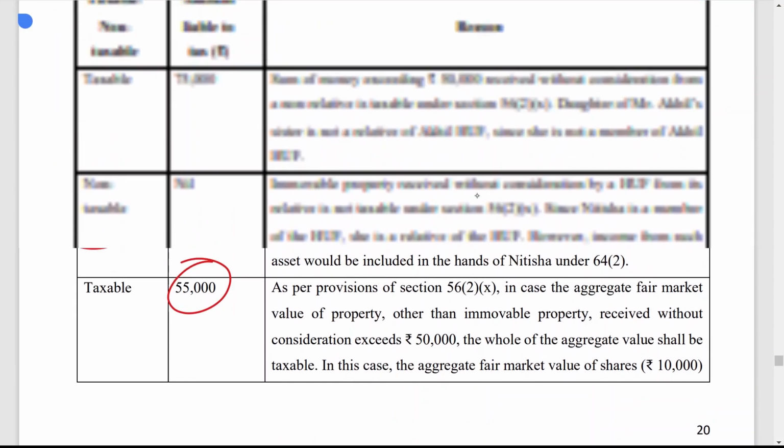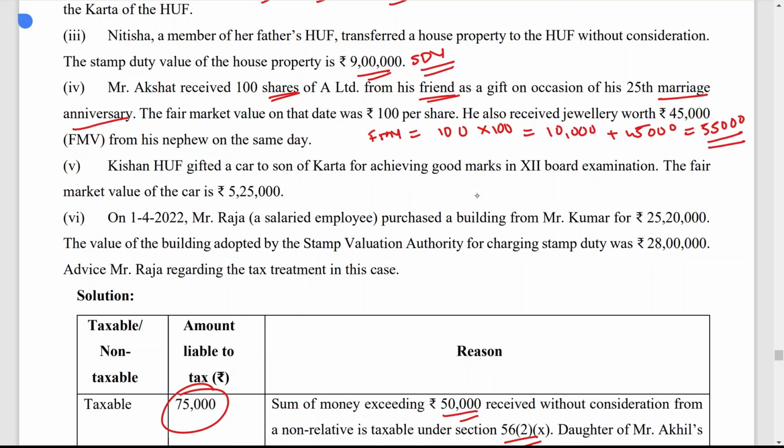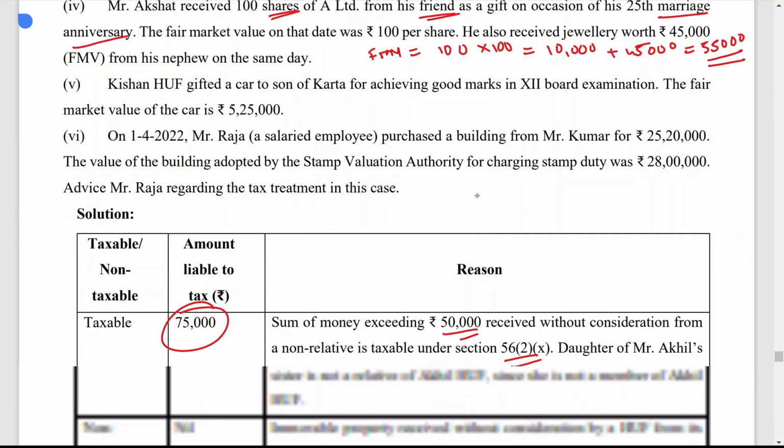Now next one is: Kisan HUF gifted a car to the son of the Karta for achieving good marks in the 12th board examination. The fair market value is 5,25,000. Now, Kisan HUF gifted a car to the son of the Karta for achieving good marks. Now whether it is taxable or not.